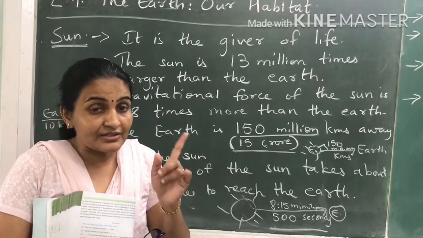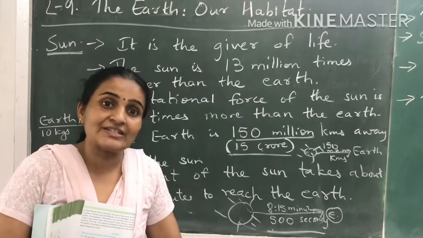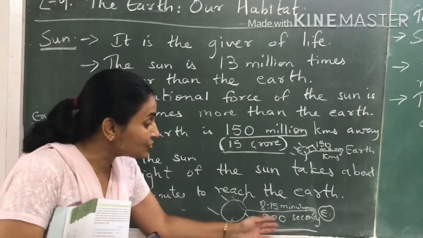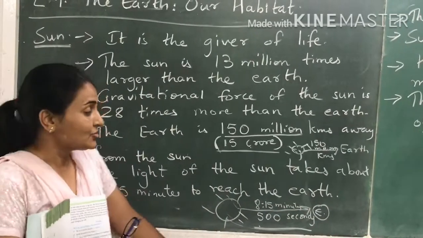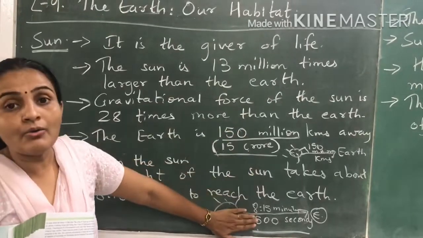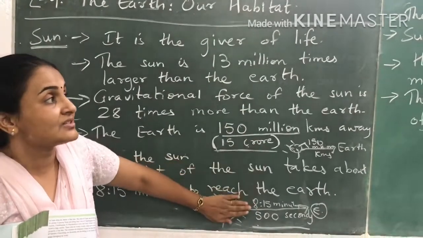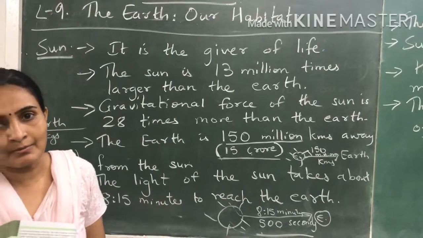Okay, see, the light is the fastest thing that travels. वो सबसे फास्टेस्ट चीज जो ट्रैवल करती है उसको भी 500 सेकेंड लगते हैं अर्थ तक पहुंचने के लिए. Okay, so this is just for you to imagine how big the distance between the sun and the earth is, because the distance is very very big.